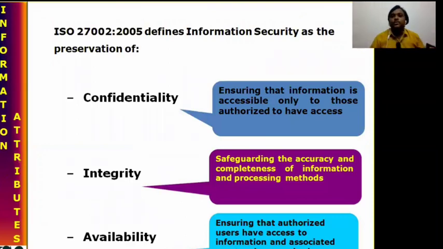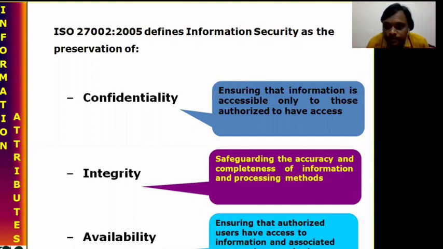And another important thing. In what sense we are going to provide security means there are three things involved. We can call it CIA. CIA means what? Confidentiality, integrity, availability. So what do these three things mean? If the three things are available, there will not be a problem at all. If the three things are available, our data will be secure. If the three things are lost, our data will not be secure.